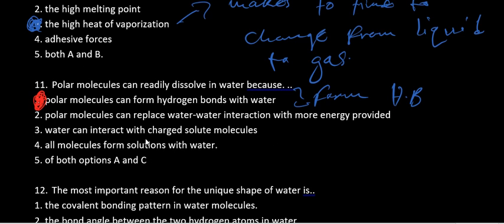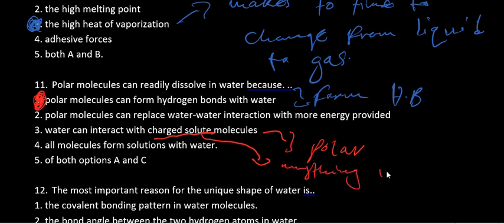Oh, let's look. There is C. Water can interact with charged solutes. No, guys, this is not polar. Charged molecules. It's saying water can interact with charged solutes. What's a solute? Solutes, anything that dissolves in anything, right?